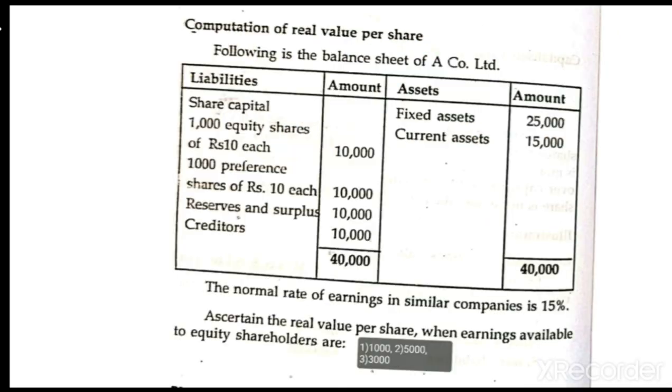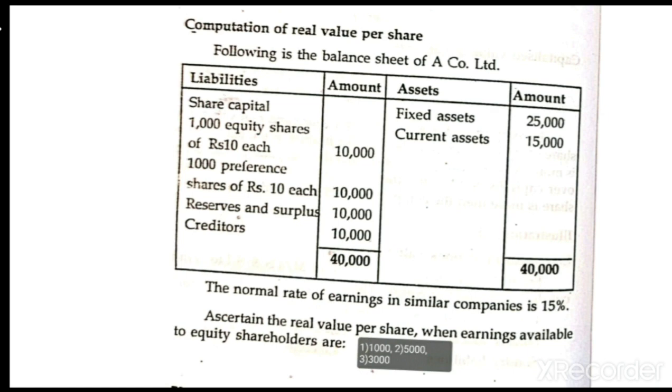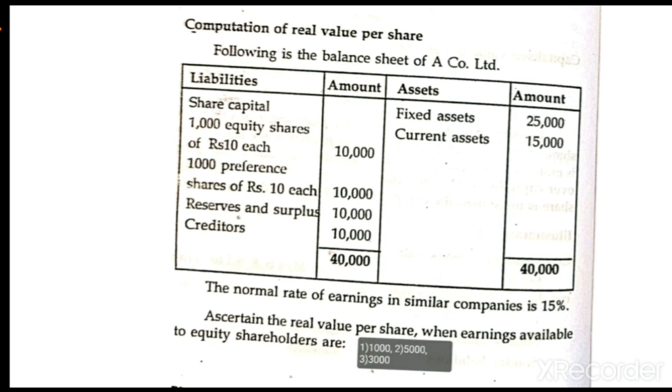Okay, dear students, this is a problem. From this problem, how to calculate the real value. This is problem number two, and as per this problem, the following is the balance sheet of a company limited. They have given liabilities, assets, and rupees, and the normal rate of earnings is 15. This is most important, dear student. The normal rate of return or fair rate of return, both are similar, that is 15%.